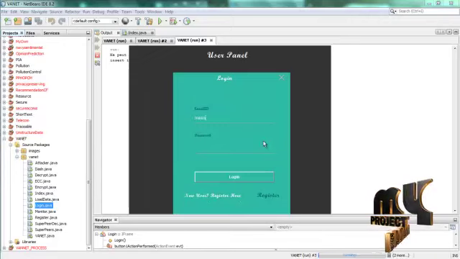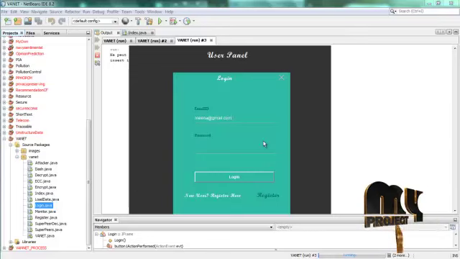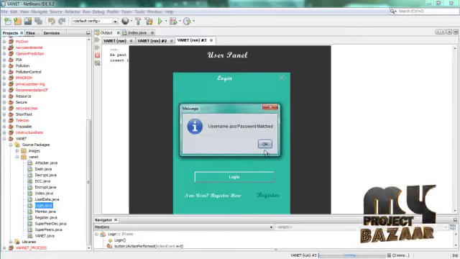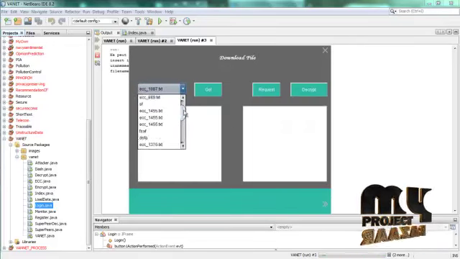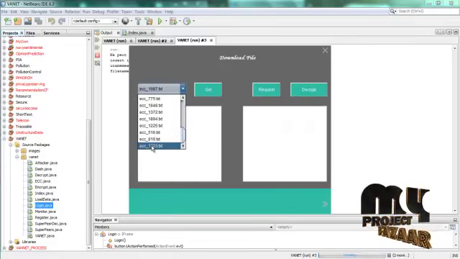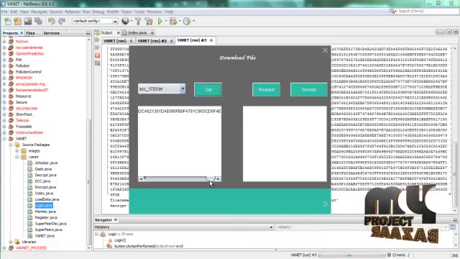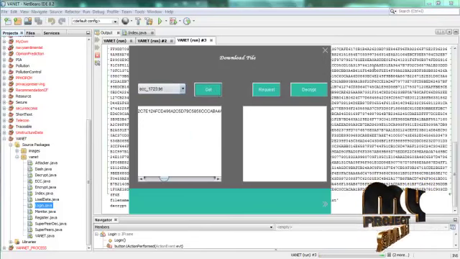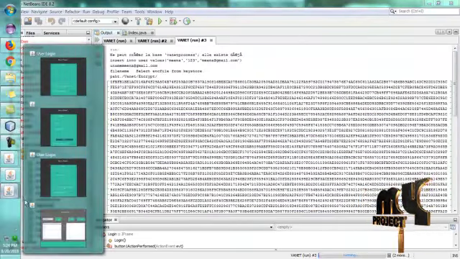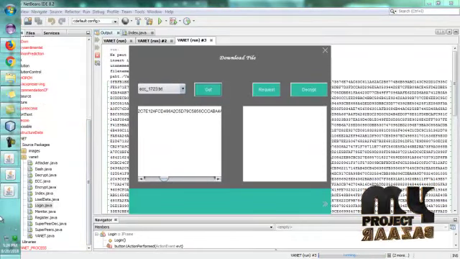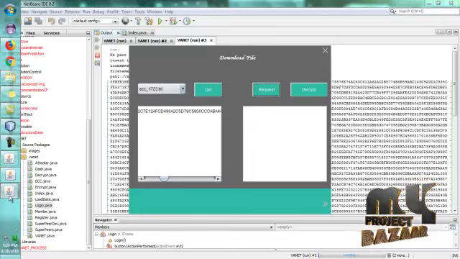So I am going to give the mail ID and the password is 123. So the username and password are matched, and these are the encrypted files. The last file is ECC_1723. We have to get the file, but it is in the encrypted format. So this is our encrypted file. So now I am going to get it from the super peers. So we have to send a request to the super peer.